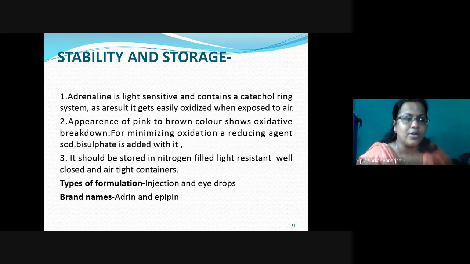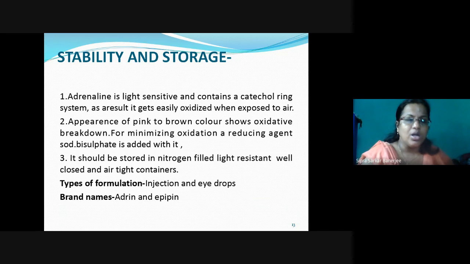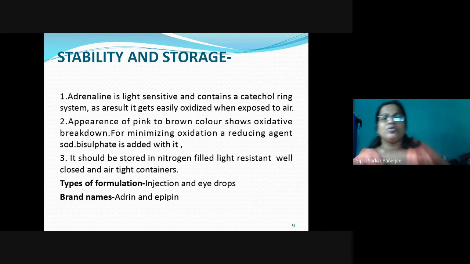So these are the different uses. Now stability and storage. Adrenaline is light sensitive and contains a catechol ring system. As a result, it usually gets oxidized when exposed to air. That's why it has to be stored in a light resistant container. The appearance of pink to brown color shows oxidative breakdown. And for minimizing oxidation, a reducing agent, sodium bisulfite, is added with it. It should be stored in nitrogen filled, light resistant, well closed and tight containers.